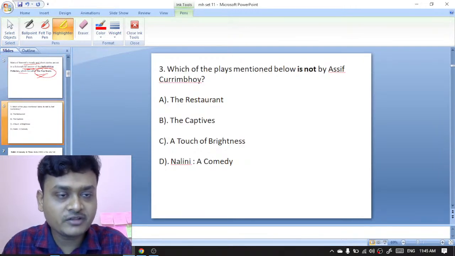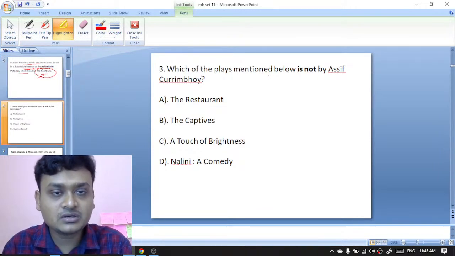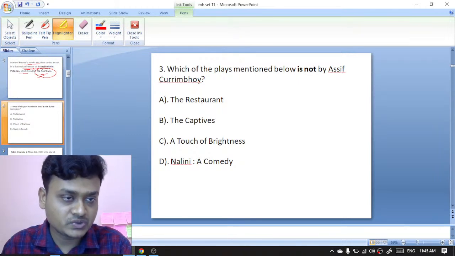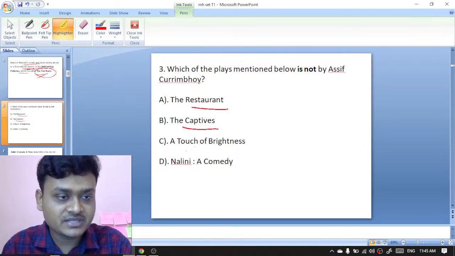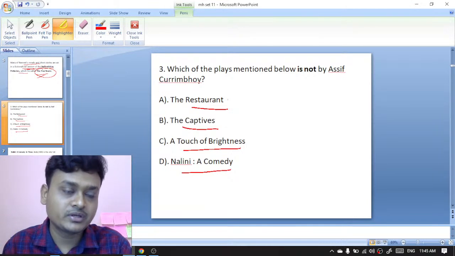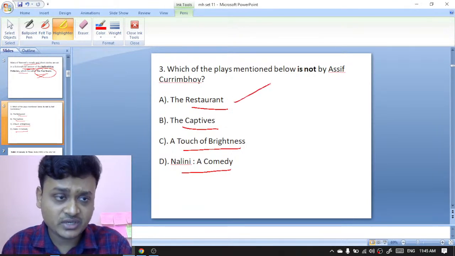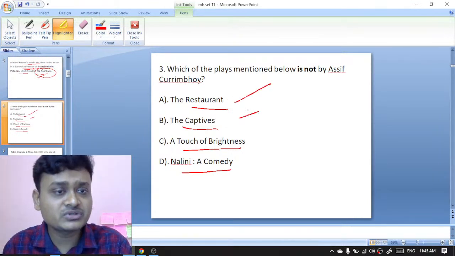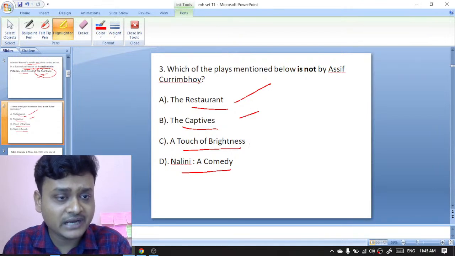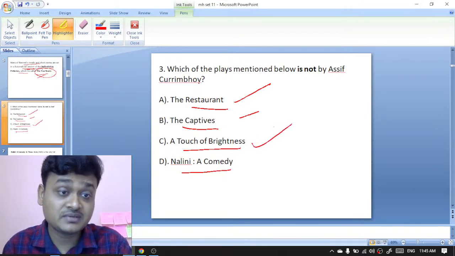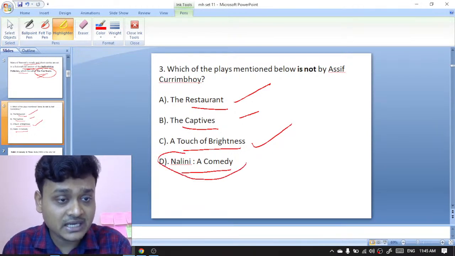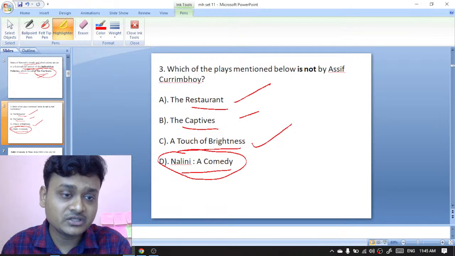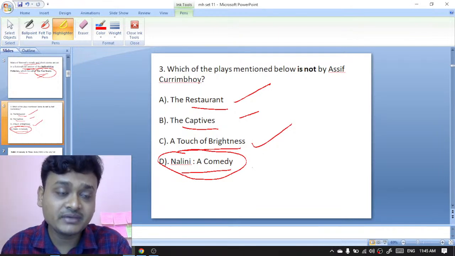Okay. Which of the plays mentioned below is not by Asif Currimbhoy? The Restaurant, The Captives, A Touch of Brightness, Nalini, a comedy. Asif Currimbhoy has written The Restaurant. The Captives was also written by Asif Currimbhoy, whereas A Touch of Brightness was also written by him. But Nalini, a comedy, was not written by Asif Currimbhoy. Rather, it was written by Nissim Ezekiel.